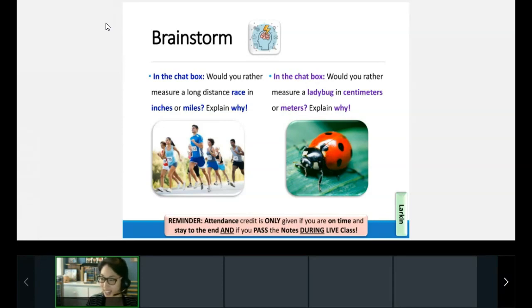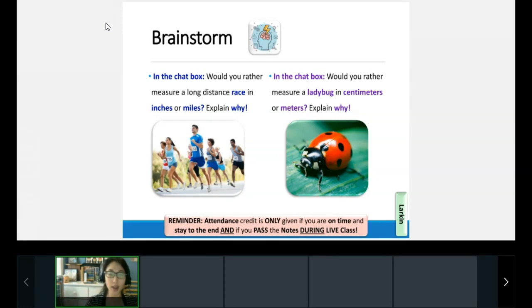I see Lexi in the chat. Edwin. Yes, awesome. Exactly. Miles would be way easier, right? A mile is really big, so it's really easy to say, oh, it's 1 mile, 2 miles, 3 miles, whereas inches is such a tiny measurement that you would have to go this many inches. It would be hundreds and hundreds, thousands of inches, right? It would take a really long time to measure that.